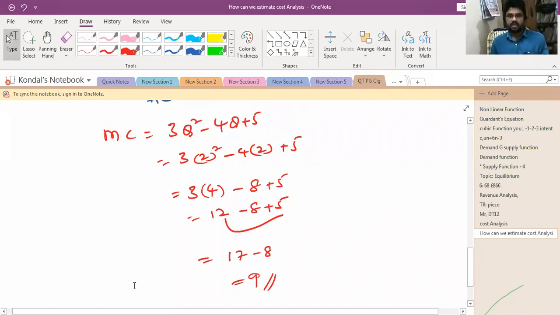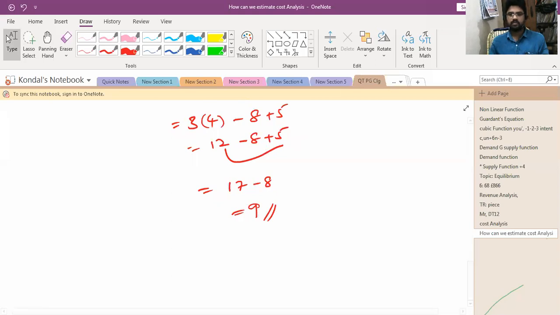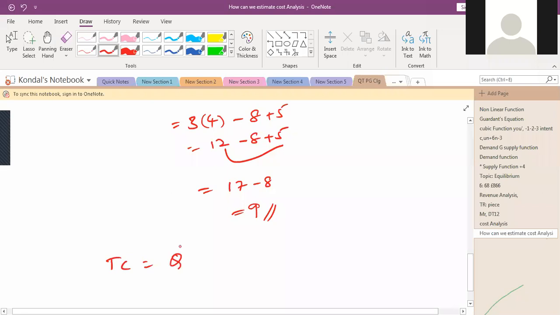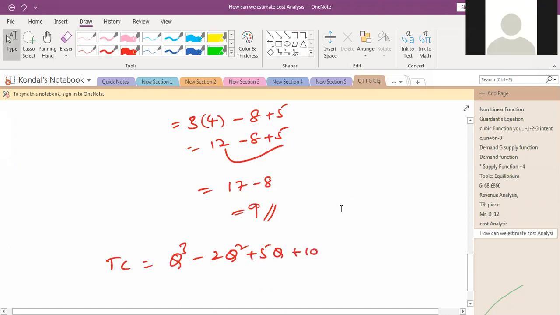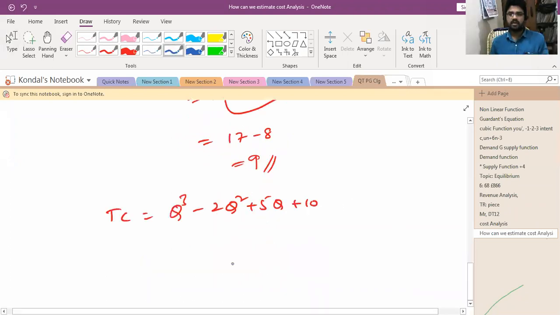So what is the TC? TC is equal to Q power 3 minus 2Q square plus 5Q plus 10. Simply, you can substitute the values here: 2 power 3 minus 2 into 2 square plus 5 into 2 plus 10.